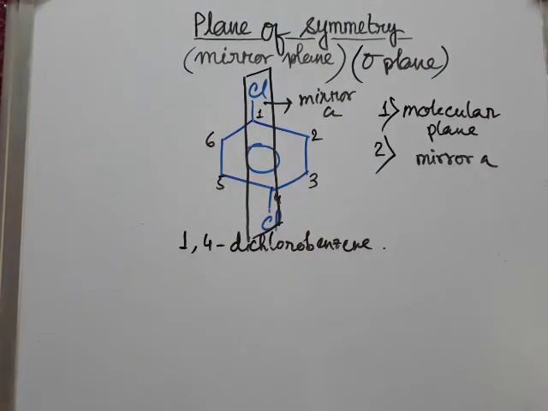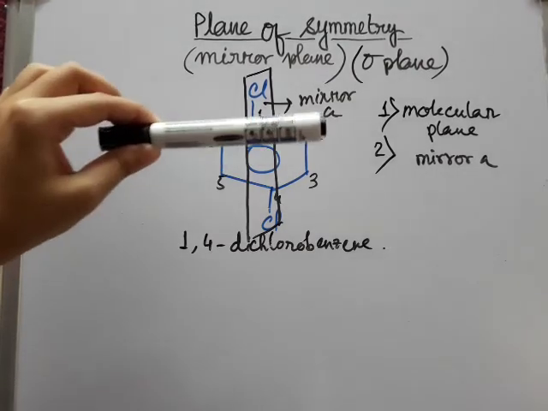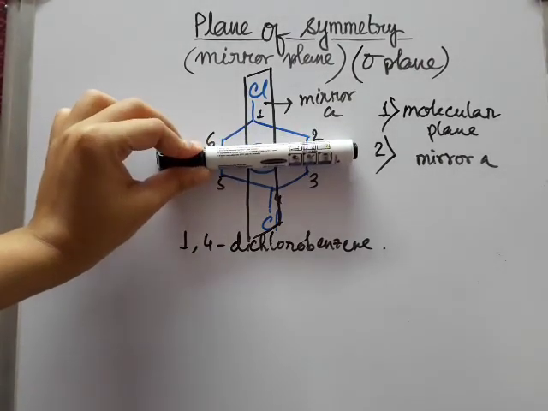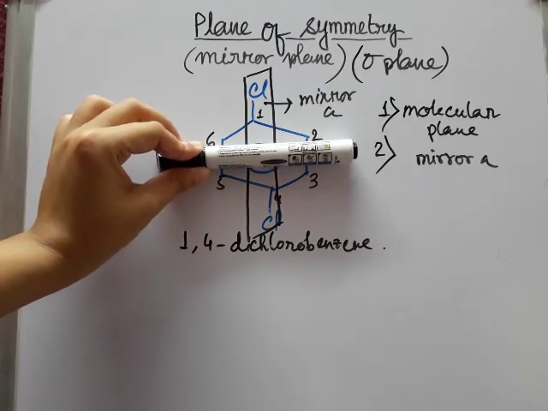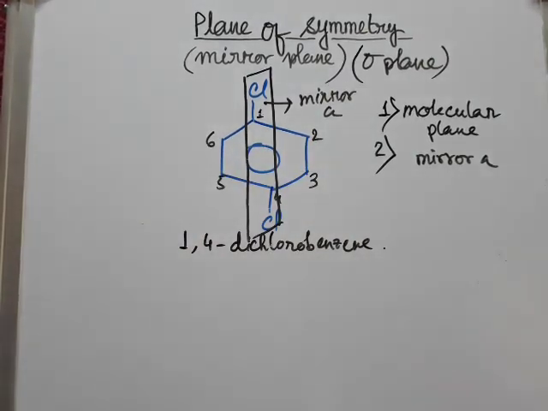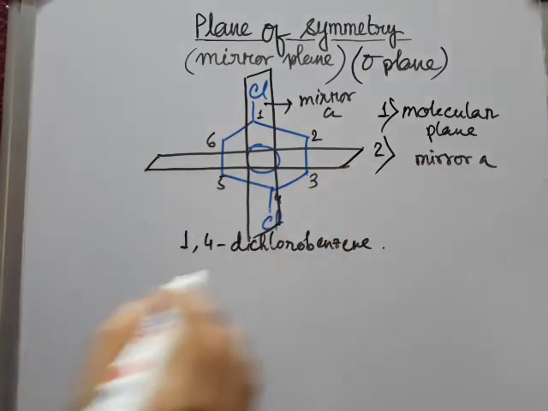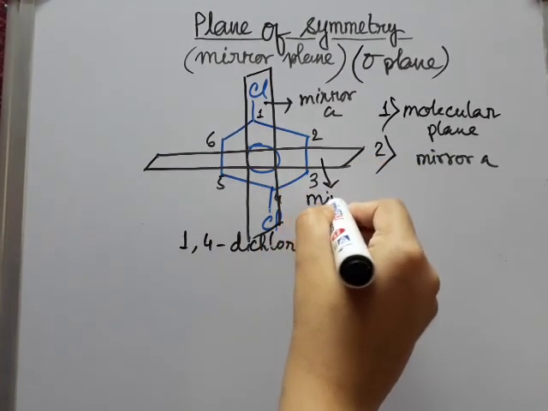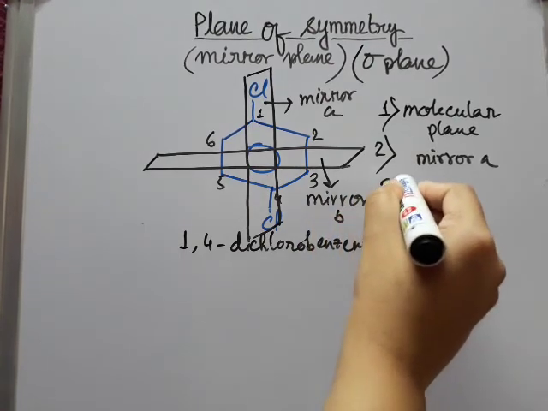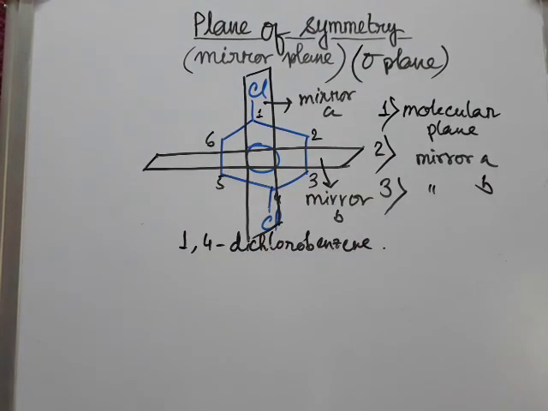Okay, now next one, if we are placing a mirror here in the middle, we can see easily that the above part and the lower part are exactly equal. So another mirror we can draw here. Okay, so this is mirror B. So this molecule has 3 planes of symmetry. So in this way we can find out how many planes of symmetry or mirror planes or sigma planes are present in a molecule.